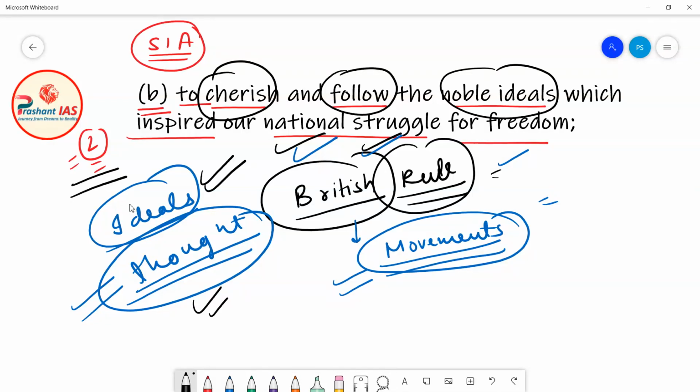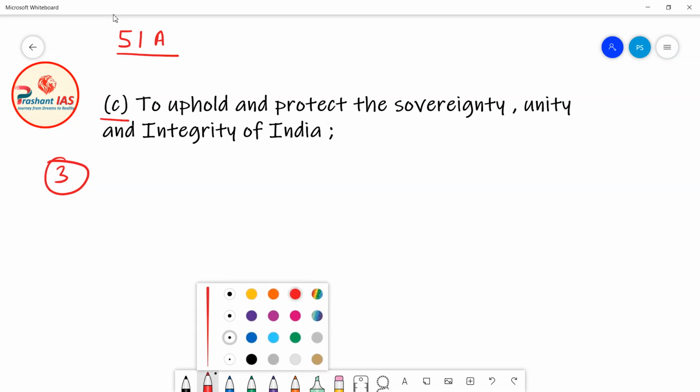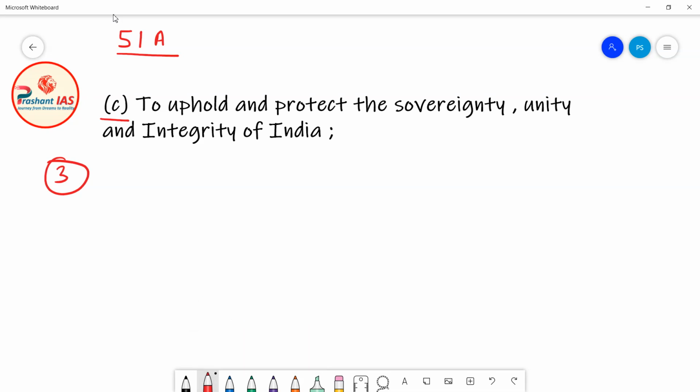Now friends, the third fundamental duty is given in clause C of article 51A. So let's try to read what is written here. It says that it shall be the duty of every citizen of India to uphold and protect the sovereignty, unity and integrity of India. So what does it mean? As all of us are the citizens of India, it is our duty to protect the sovereignty of India.